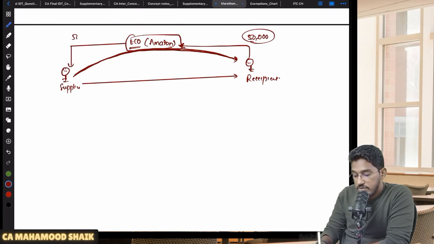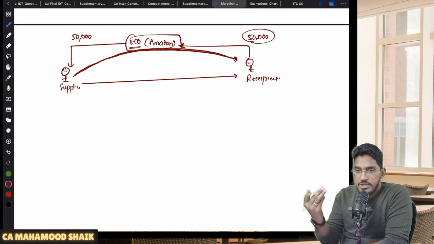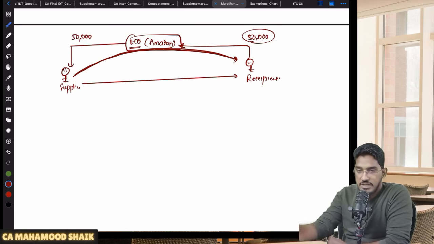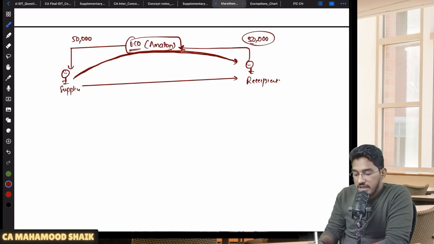So they have collected 50,000 rupees. Generally, from that 50,000 rupees, they will collect their commission for listing charges and various other charges. So they will deduct their commission and remit the balance amount to the supplier. This is what usually should happen.